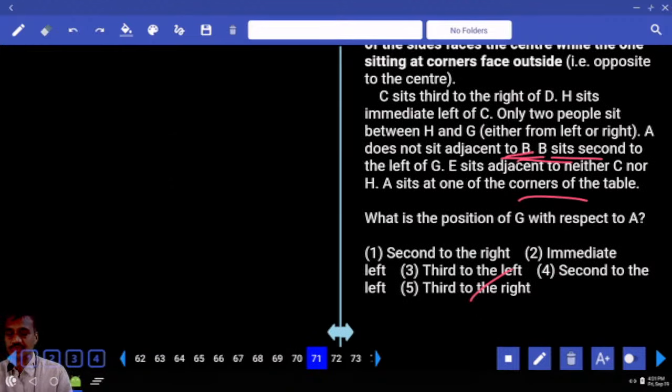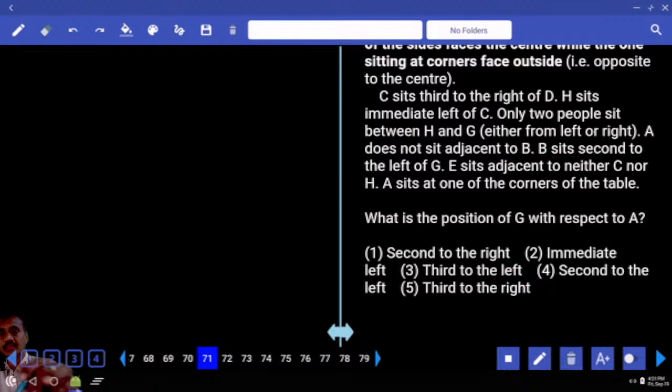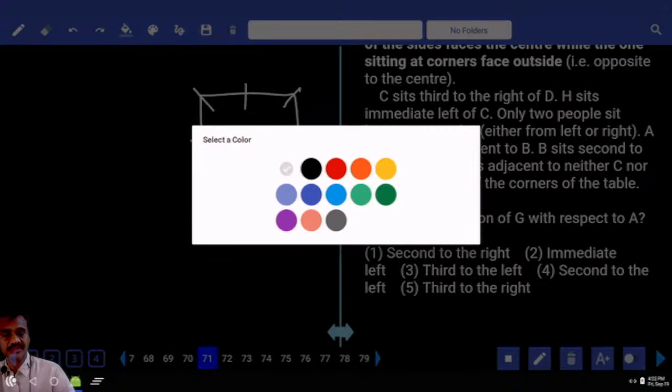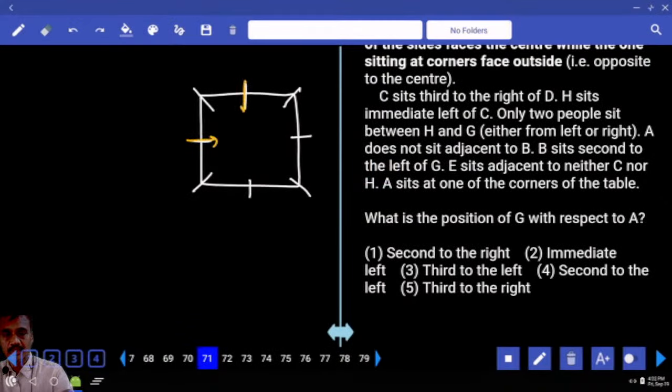Then next is 72 onwards. Now in this 72 what is given here? And it is based on a square table. Now 8 persons were there, 4 at the centers and 4 at the corners. The persons at the corners are facing away from the center, and the persons at the centers are facing towards the center.